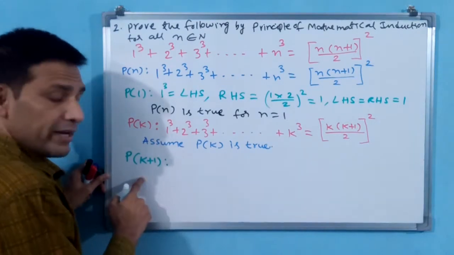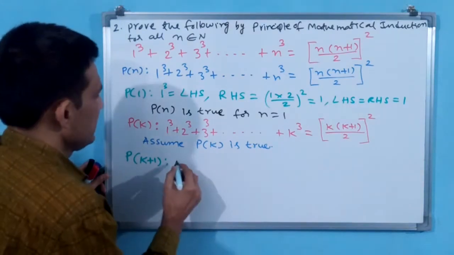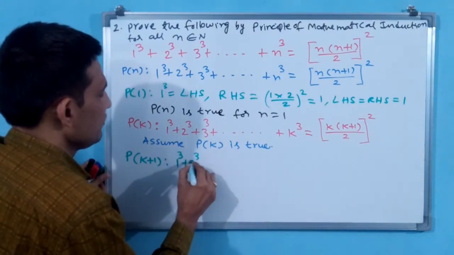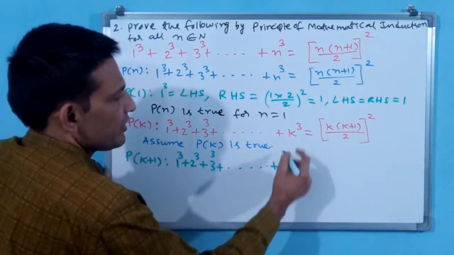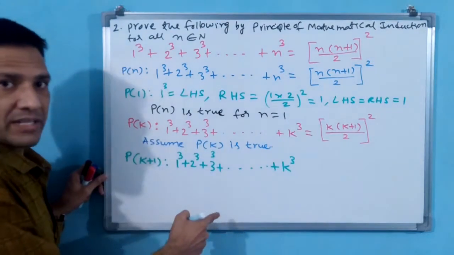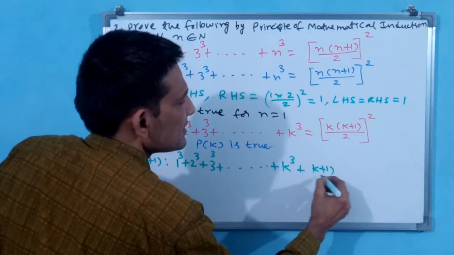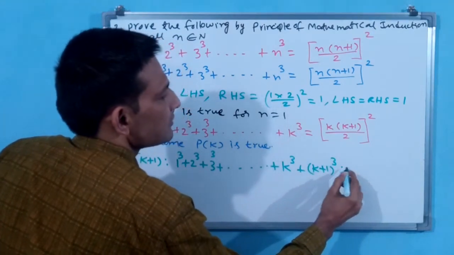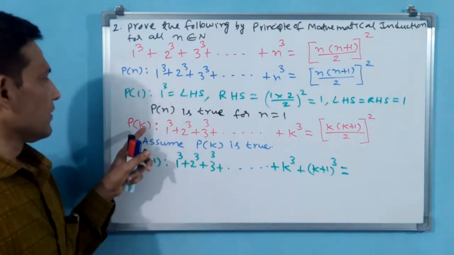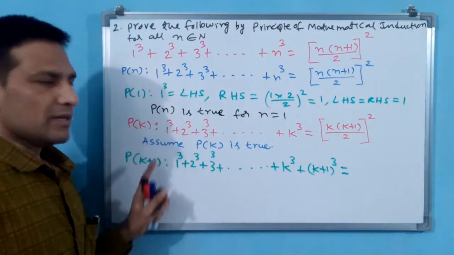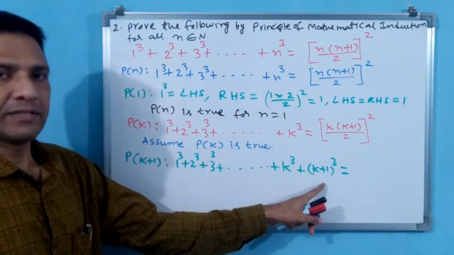Now P(k+1): don't look at P(n), you see P(k) and copy. 1 cube plus 2 cube plus 3 cube plus ... plus k cube. K cube you must write, afterwards (k+1) cube. You understand? Up to P(k) you have to write, then plus 1 you have to go. Plus 1 means k plus 1. Like that you have to think.